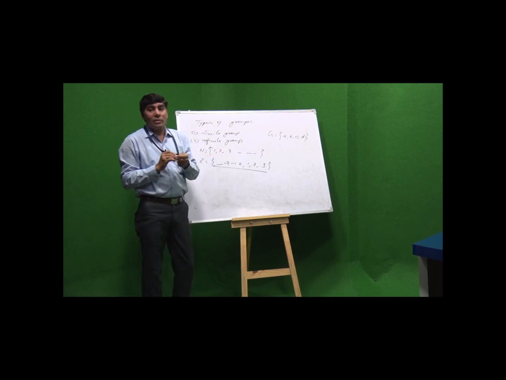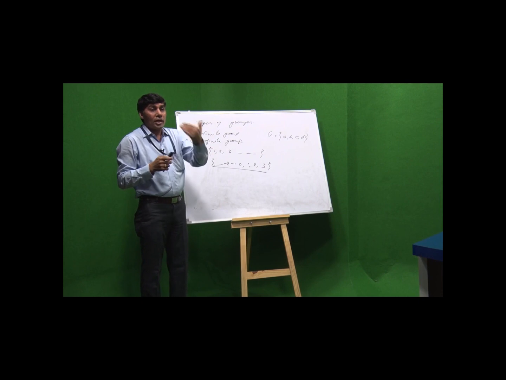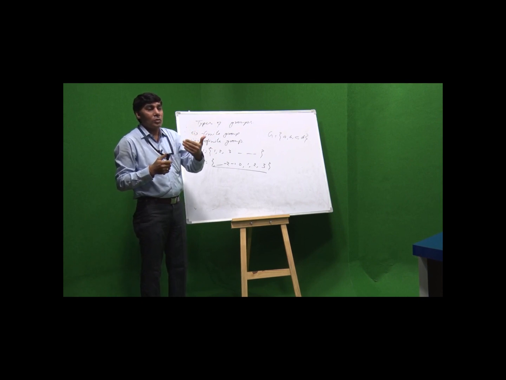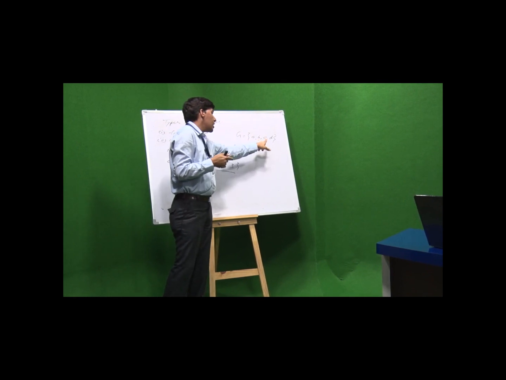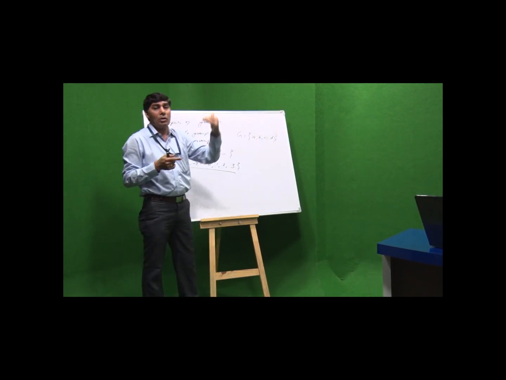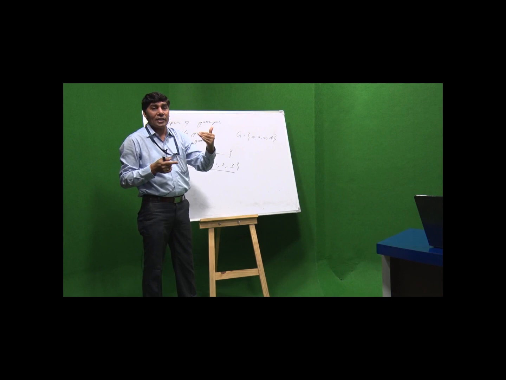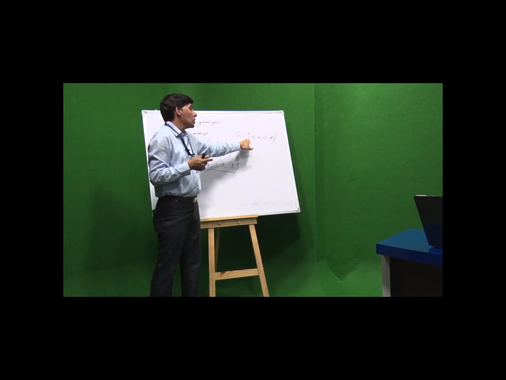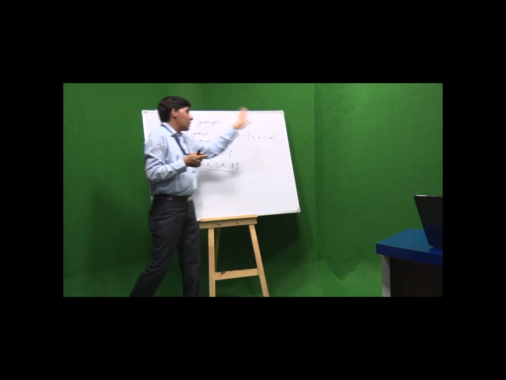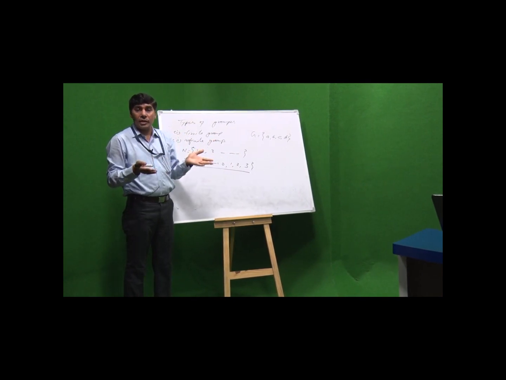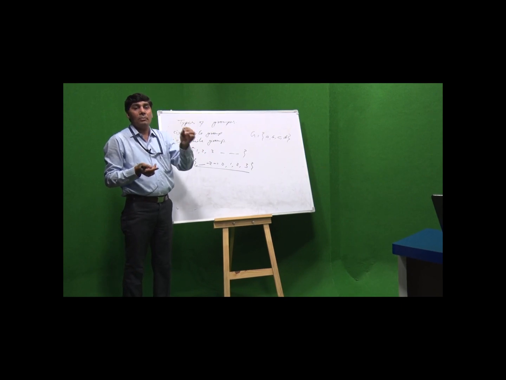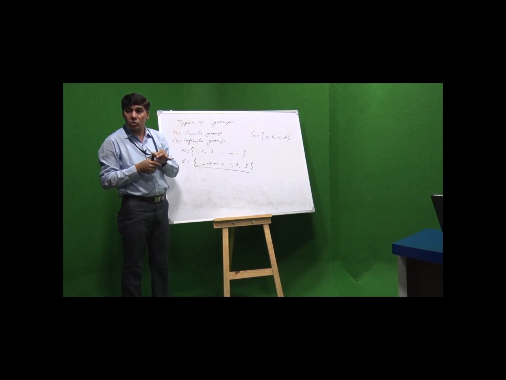According to the number of elements, we define the order of the group, that means the number of elements in the group. For example, G = {a, b, c, d} having 4 elements is finite and the order of this group is 4. But in an infinite group, the number of elements is infinite, so the order of the group is infinite. So, the number of elements represents the order of the group.